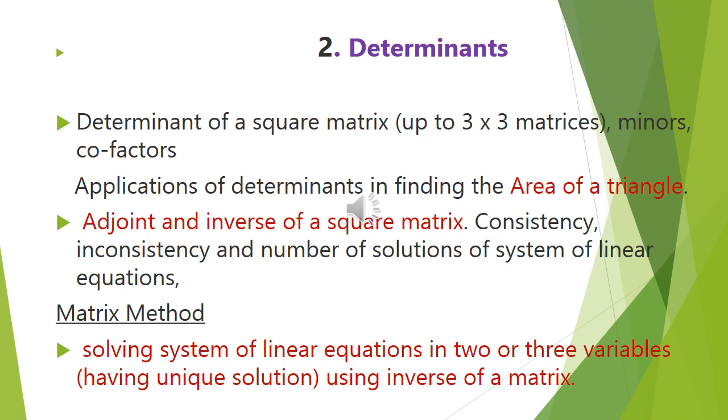Now the second topic is determinants. In determinants, you get the area of a triangle, how to find it in terms of a determinant. Then adjoint, where if you want the adjoint, the cofactor is required. So definitely cofactor, adjoint, and how to find the inverse of a square matrix should be focused on. Then consistency and inconsistency, you can have everything.